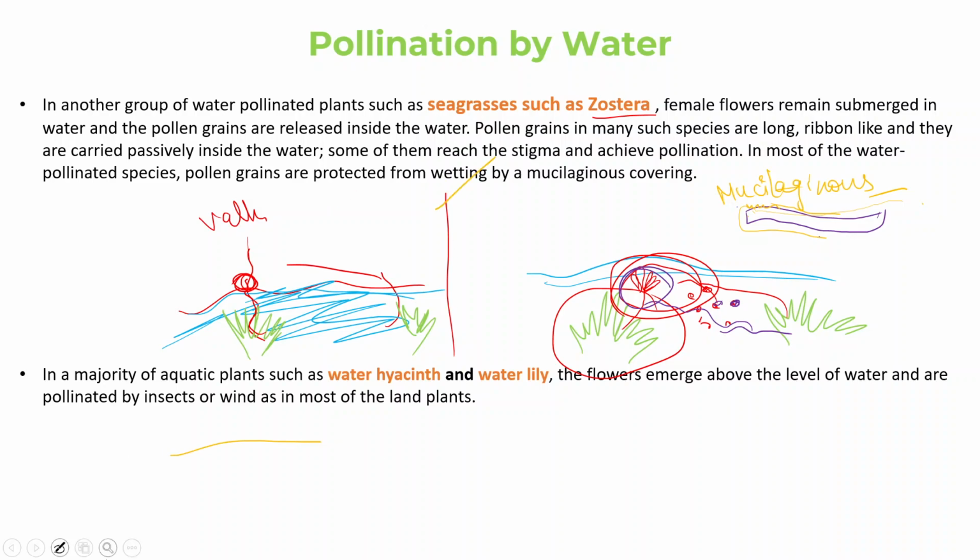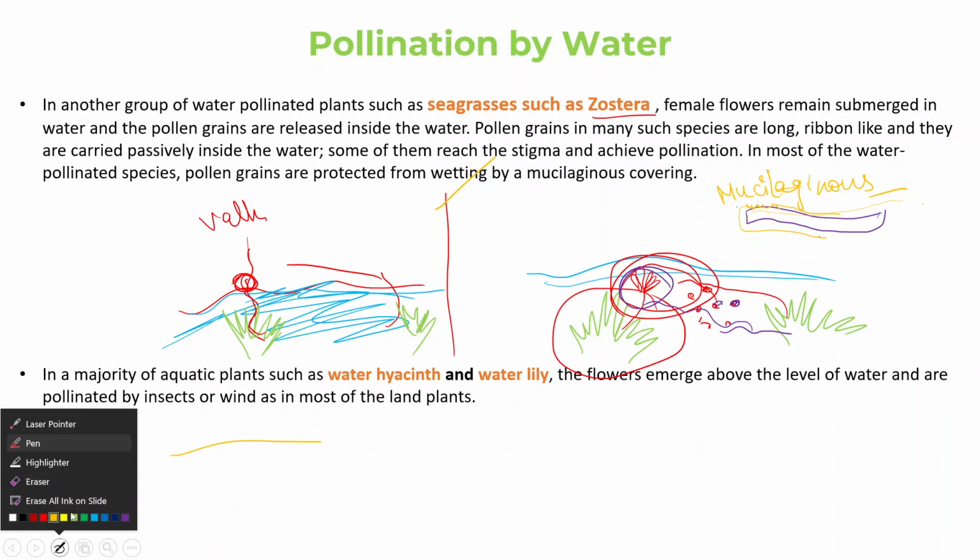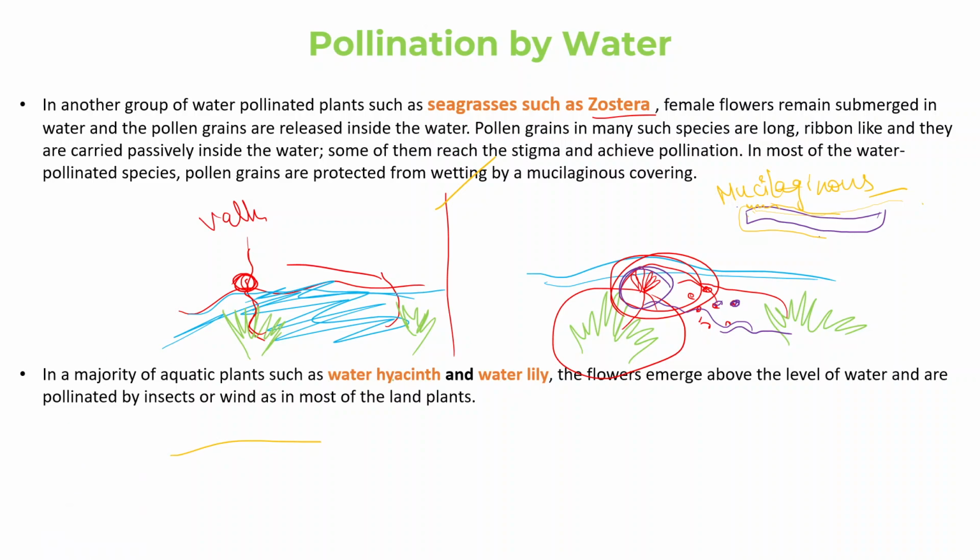Now, what happens in the majority of aquatic plants? For example, water hyacinth and water lily. These flowers emerge above the level of water, and they are pollinated by insects, or you could say flies, or it could be by wind, right?